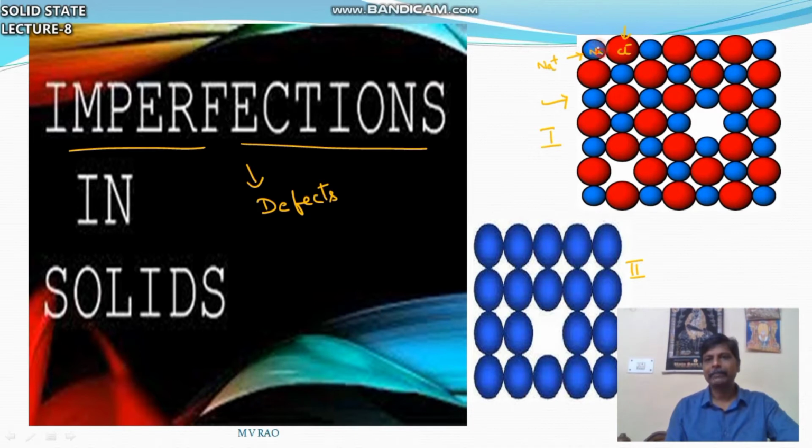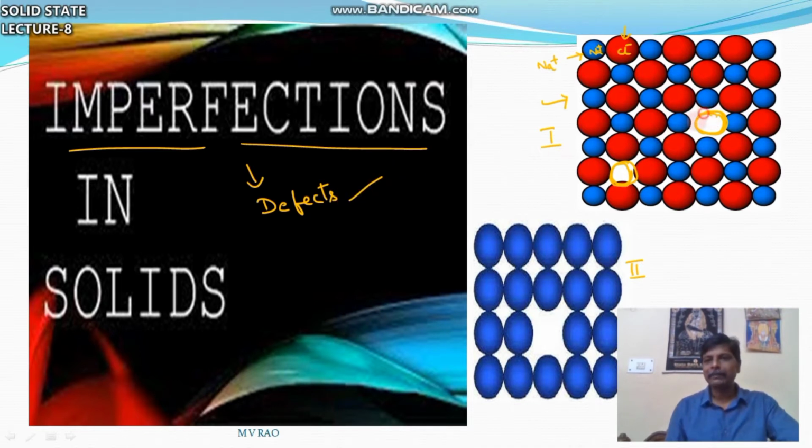So this is Na plus Cl minus, Na plus Cl minus, like that arrangement is there. In this crystal lattice, is there any irregularity, any imperfections? Yes, here and here you can find some disorder, some imperfections. So these are called defects.